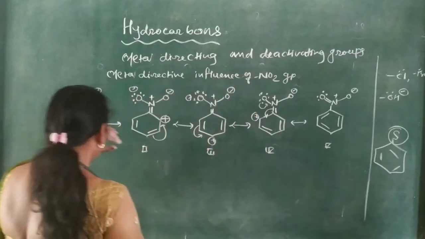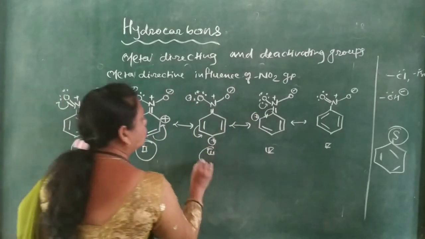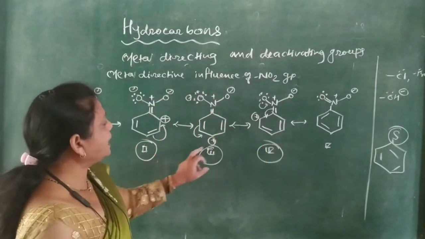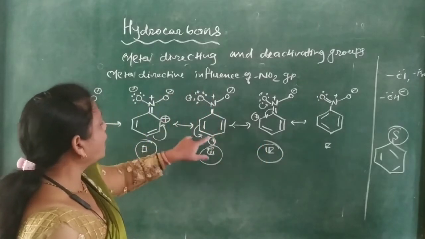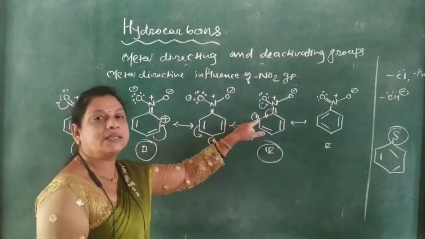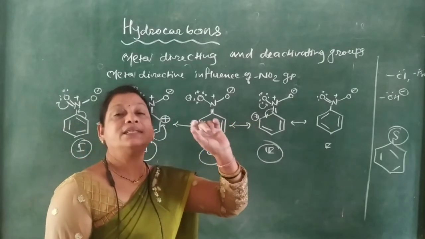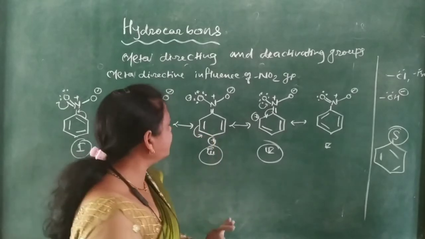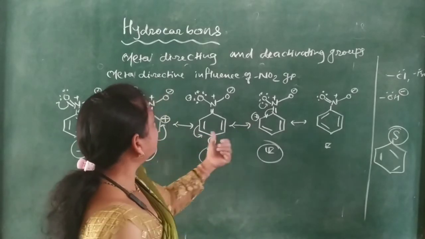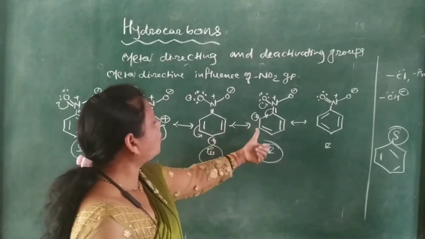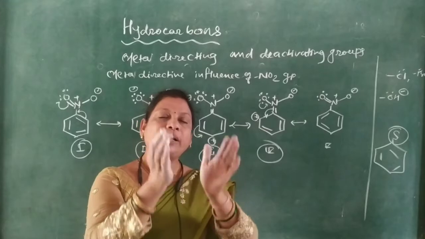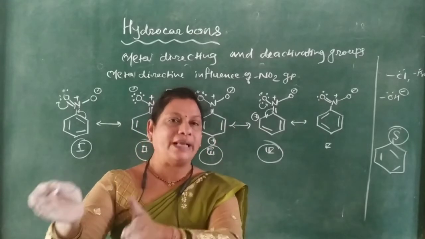Now observe the structures number 2, 3 and 4. In these structures, the ortho and para positions carry the positive charge. As they carry the positive charge, the meta position has comparatively larger electron density.